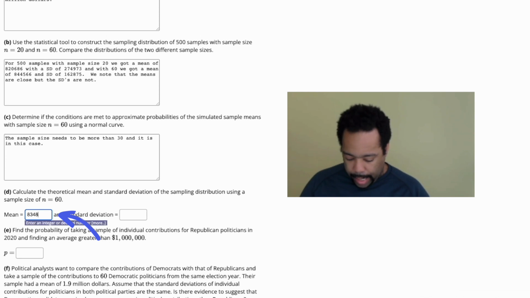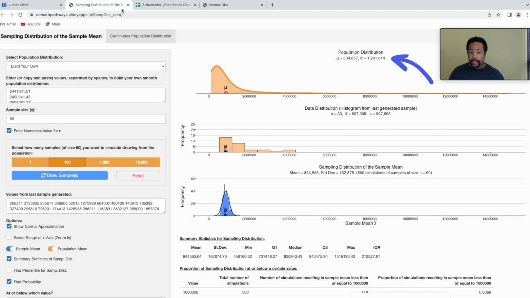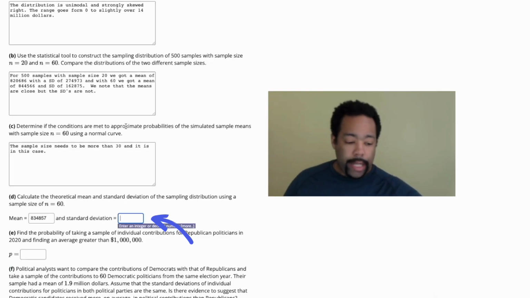And now the theoretical standard deviation for a sample size of 60 is you take the population standard deviation and divide by the square root of 60. So it's going to be sigma over the square root of the number in your sample.